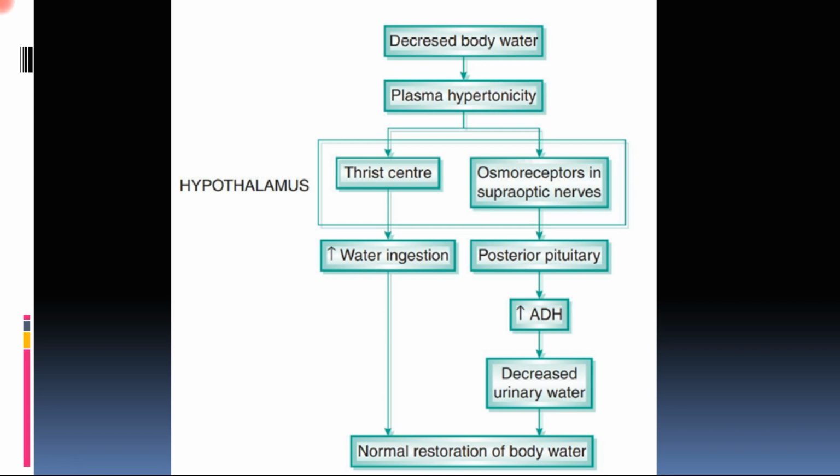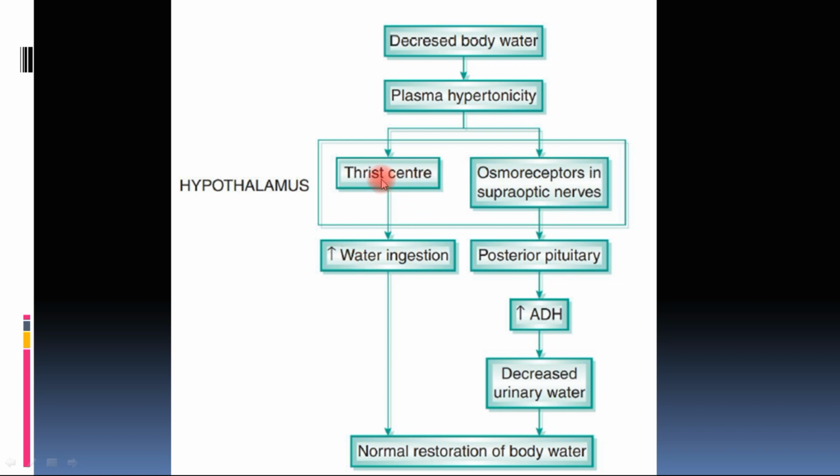So what do they do? They sense the osmolarity of the plasma. If it is increased or has become hypertonic, the thirst center will get activated and cause ingestion of water, which will then restore normal body water.